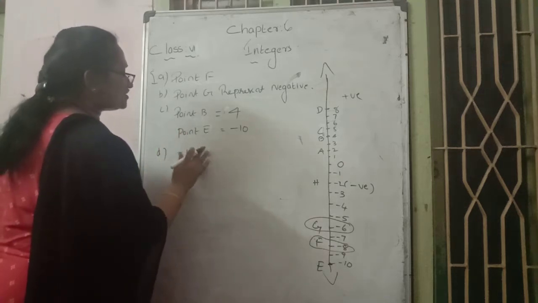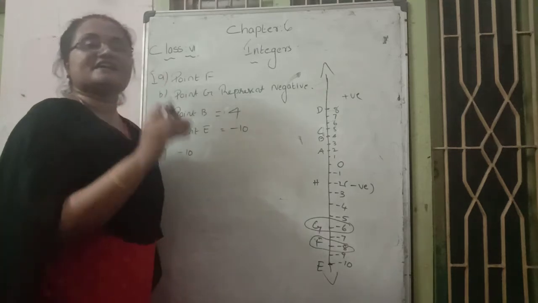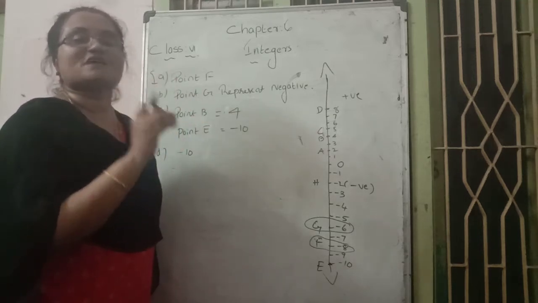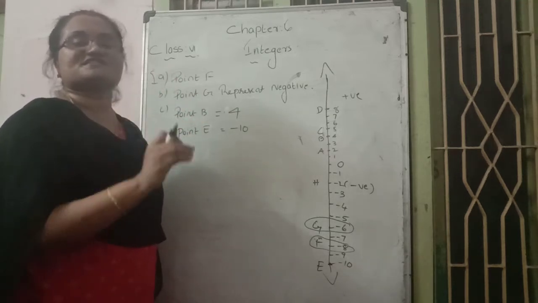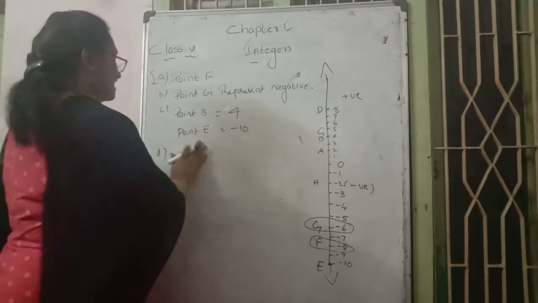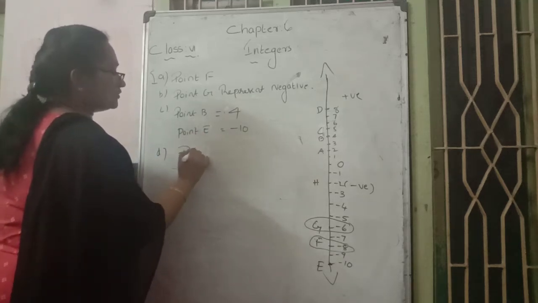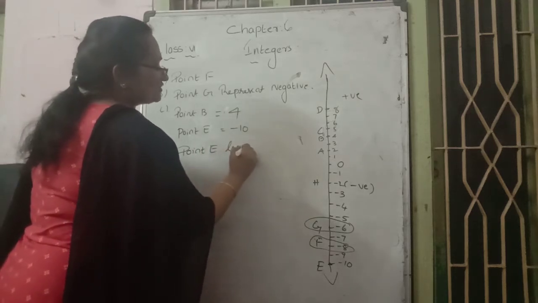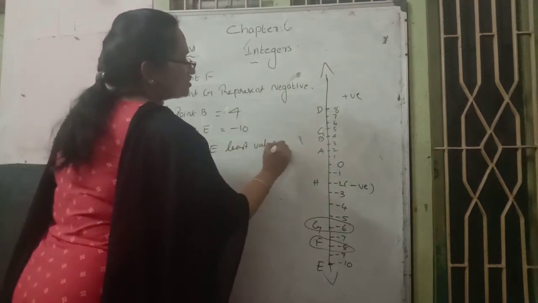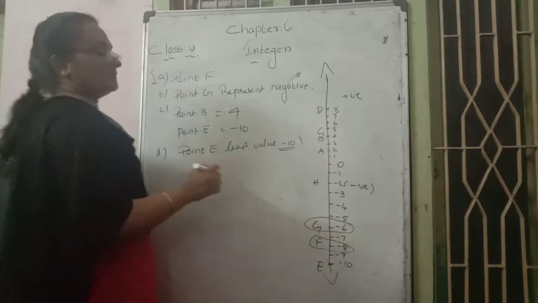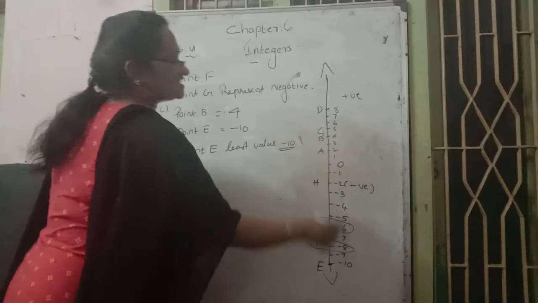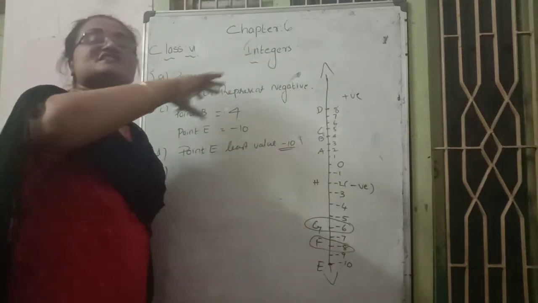That means point E represents the negative least value, which is -10. That's why point E represents the least value. So we write it as: point E represents the least value. How much is the least value? -10.